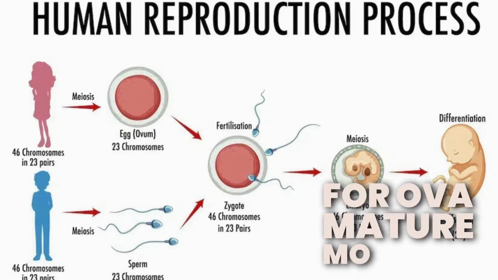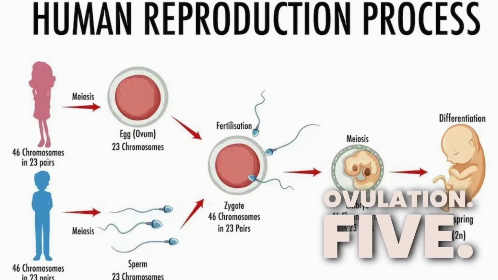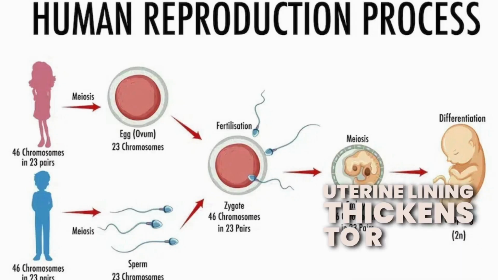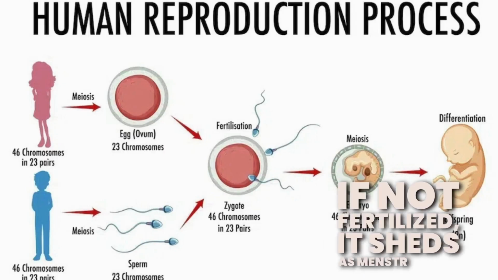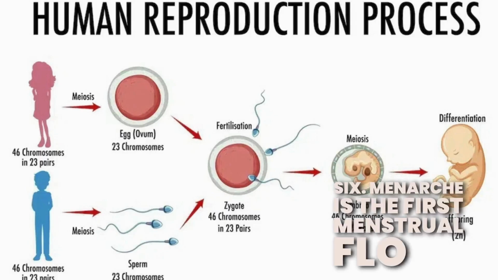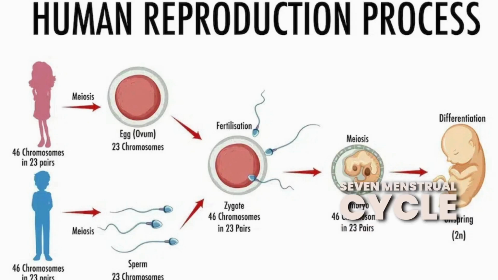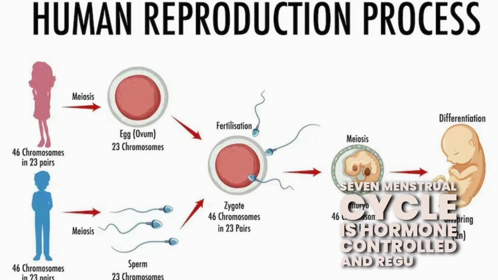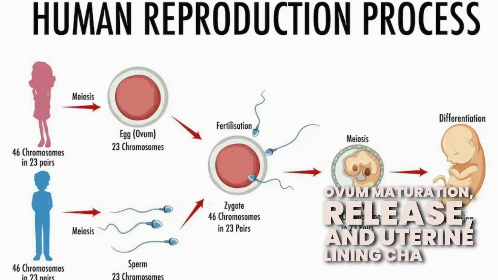4. Ova mature monthly, with one ovum released every 28 to 30 days, ovulation. 5. Uterine lining thickens to receive fertilized egg. If not fertilized, it sheds as menstruation. 6. Menarche is the first menstrual flow. Menopause marks its cessation. 7. Menstrual cycle is hormone-controlled and regulates ovum maturation, release, and uterine lining changes.